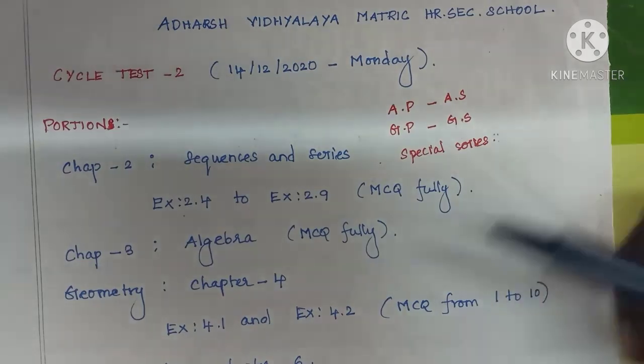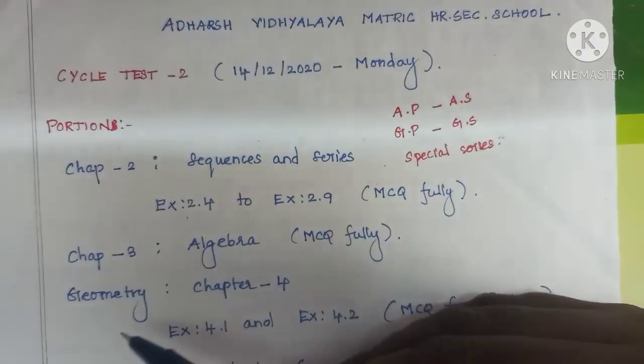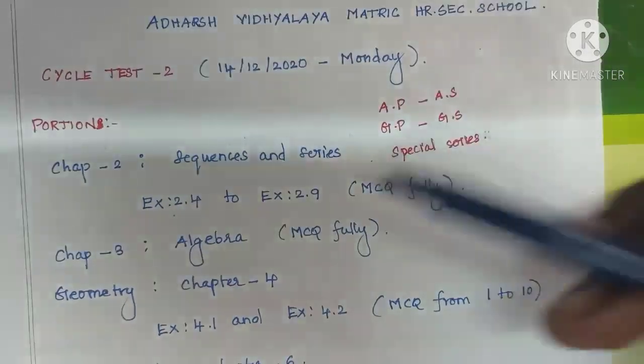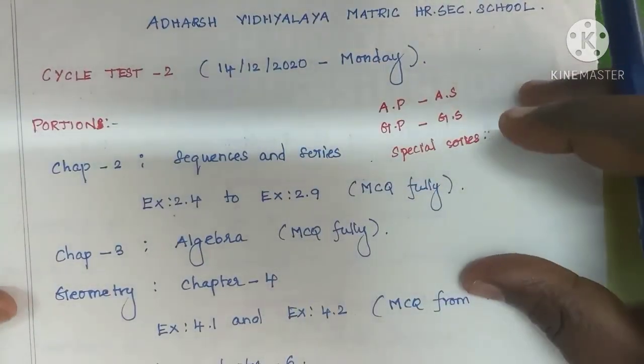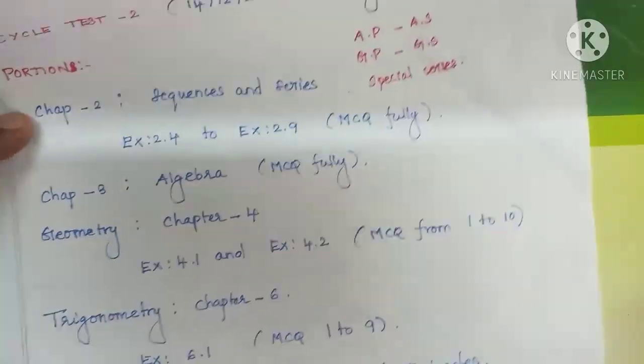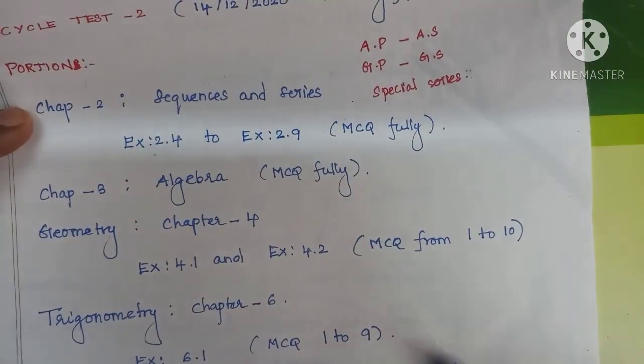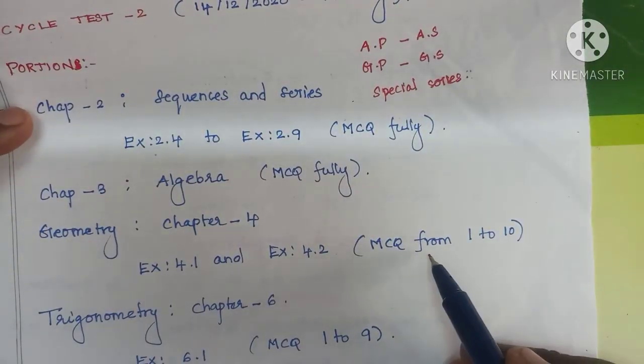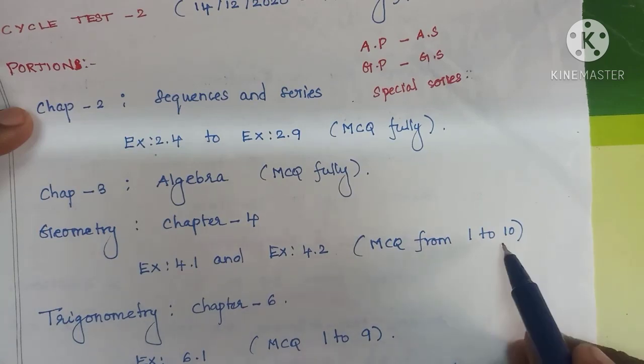Next, Chapter 4 geometry. Here we have given only 2 exercises, exercise number 4.1 and 4.2. Multiple choice questions from 1 to 10, only 10 questions.